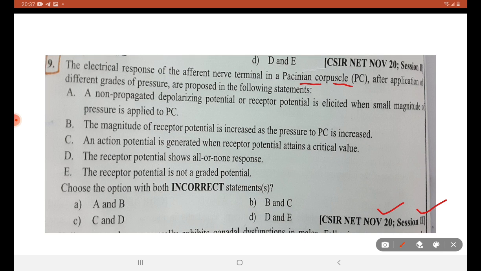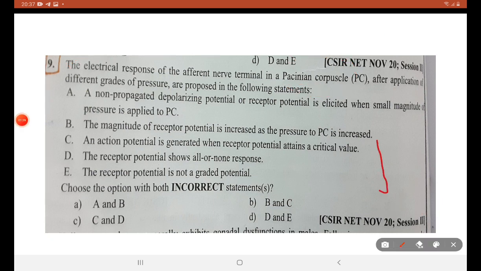First, understanding the first statement. What is Pacinian corpuscle? Pacinian corpuscle is nothing but an encapsulated ending of a sensory nerve that acts as a receptor for pressure and vibration.